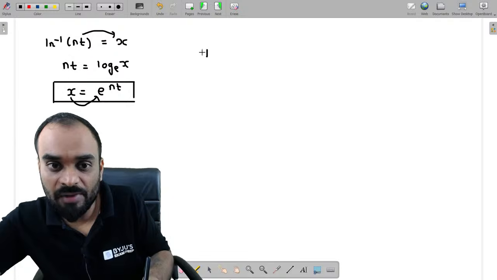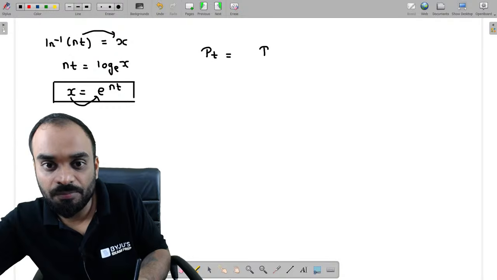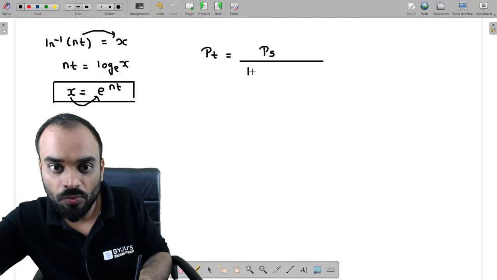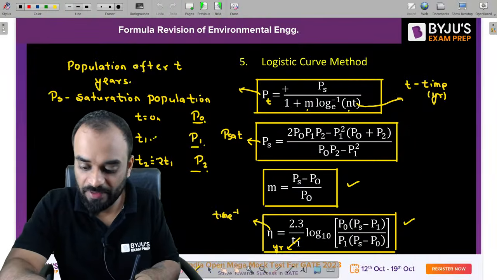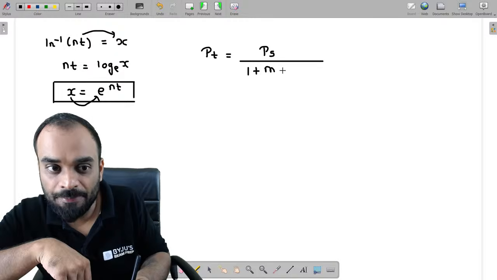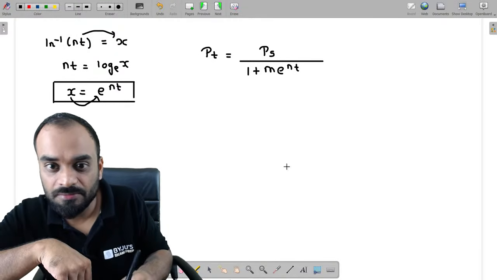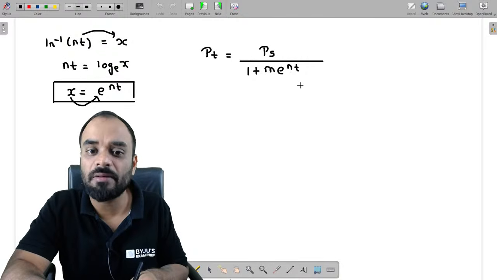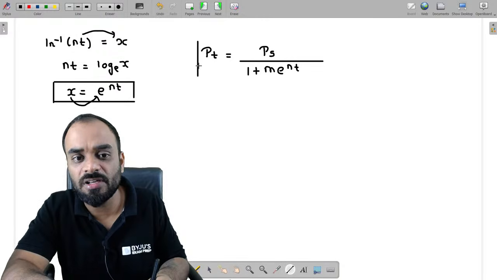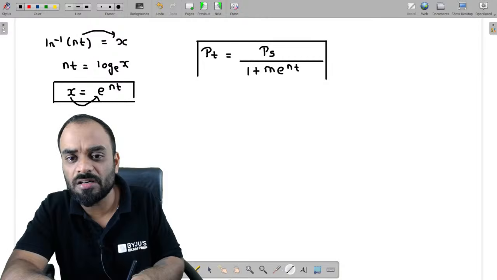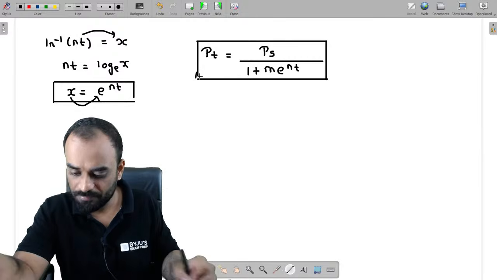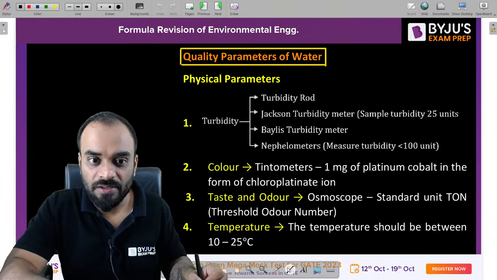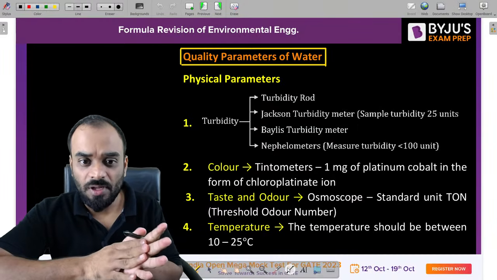So our formula will get changed over here and it will become PS divided by 1 plus PS divided by 1 plus m e raised to power nt. Right? In place of ln inverse nt, you can write e raised to power nt. The answer will remain same. There is no change, but we are trying to change the formula a little bit. Okay. Very nice. Let's move to the next part, guys, which is basically our physical parameter.